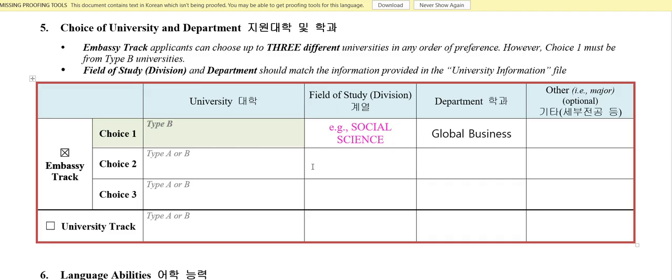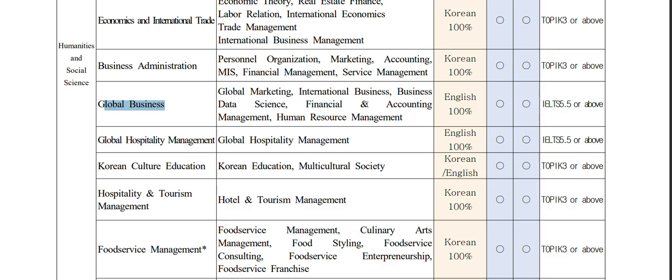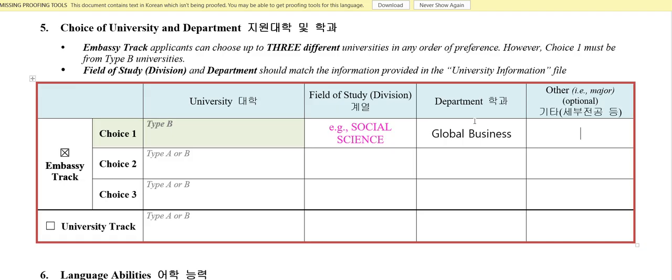So whatever your choice of universities and major, it's optional, but if your university is stated, you can write the major. For my major, they have given this, or the major we will get in this. If you want, you can write something else from the university website, but it should be in that university. It's not like your own choice. So you have to fill this.